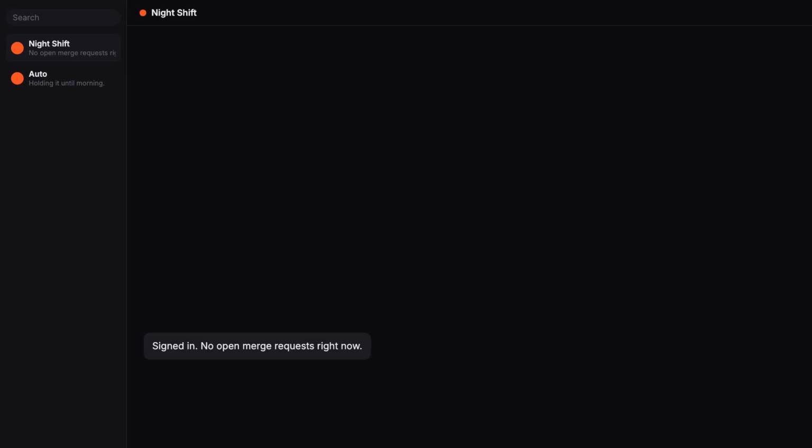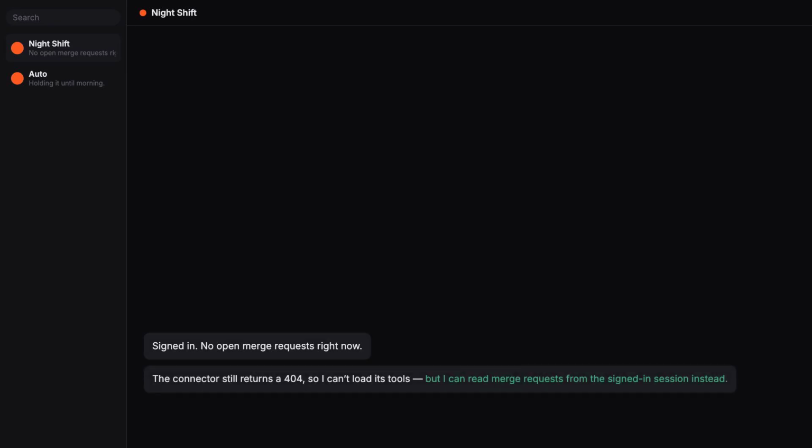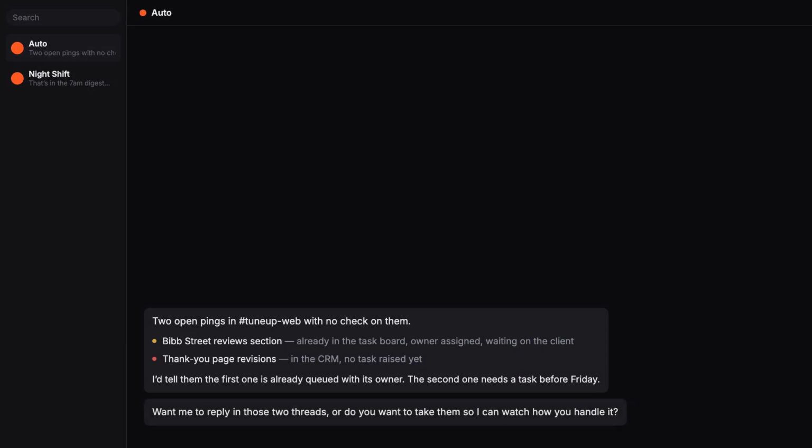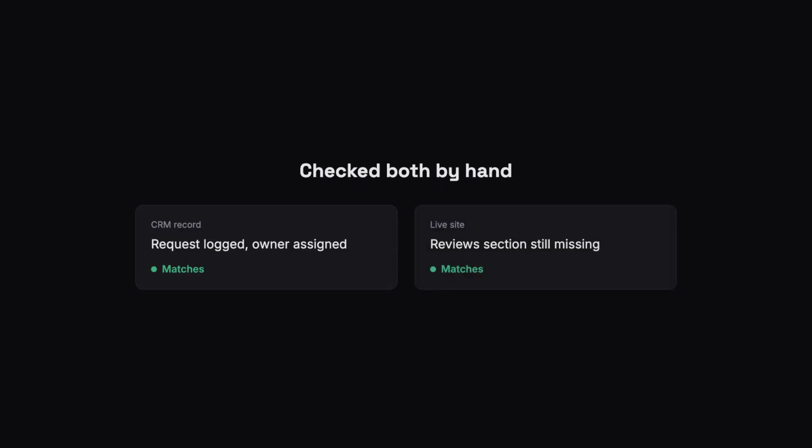And then it routed around the failure. It couldn't use the connector, so it read the merge requests out of the browser session it was already signed into. Broken tool, job still done. By the end, it was doing the actual job. 2 open requests with nobody on them, cross-checked against the CRM and the task board, with a recommendation for each. And then it asks whether I want to reply or whether I'd rather handle it so it can watch how I do it. I checked both against the CRM and the live site. It was right about both.